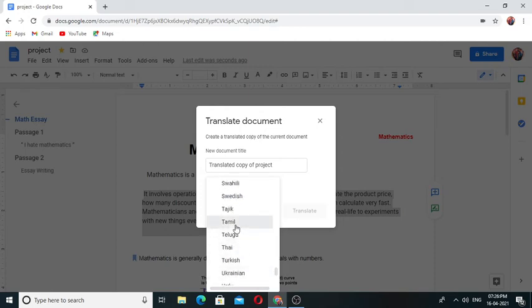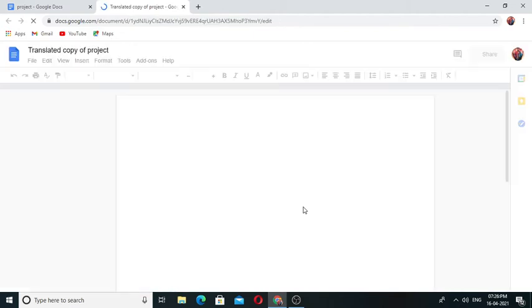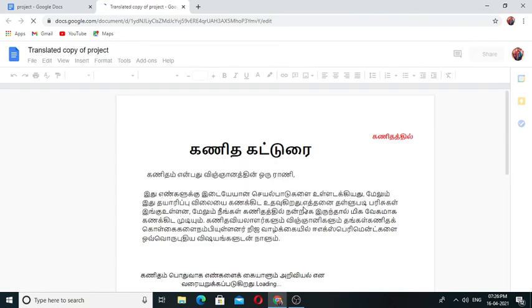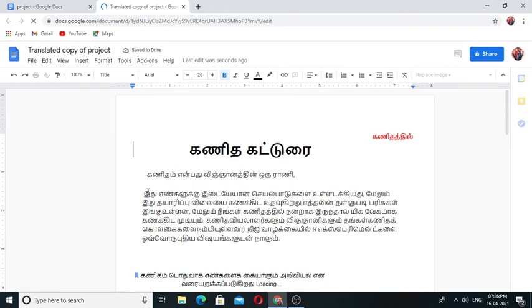I am going to translate in Tamil. Translate. Here you can see that your selected document is changed in this Tamil language. You can select that and you can reuse it in this document.